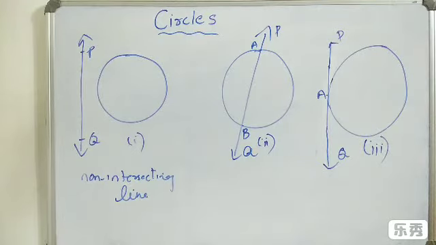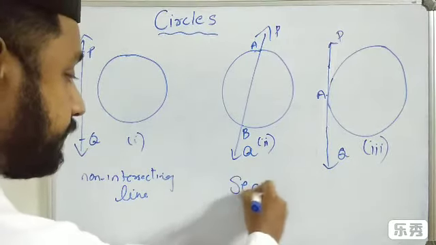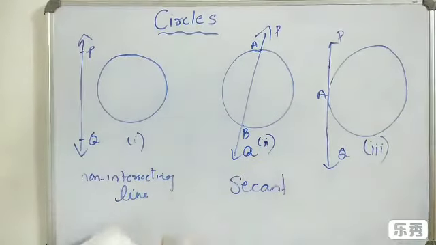So there is a line and a circle. That line intersects the circle at 2 distinct points A and B. So PQ is called a secant. A line intersecting a circle at 2 points is known as a secant.